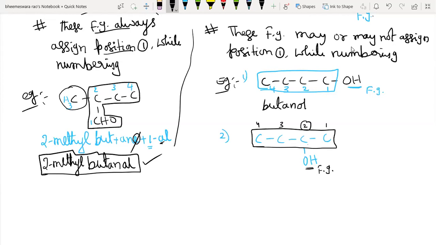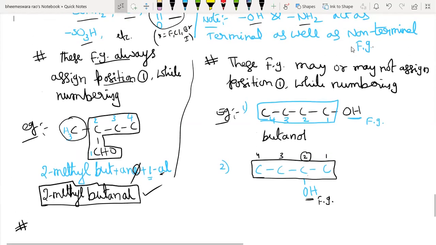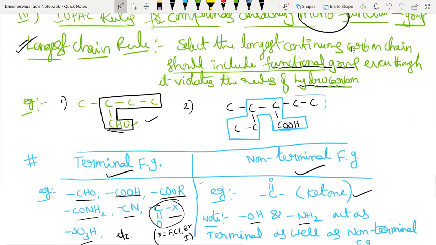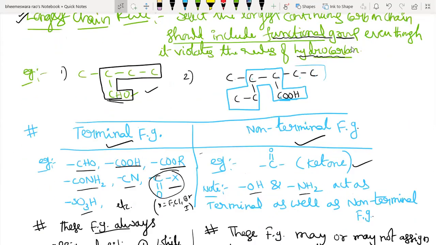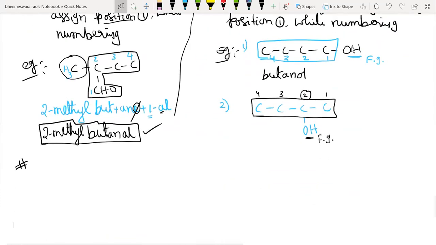Now let us continue with another rule. This is rule number 2.